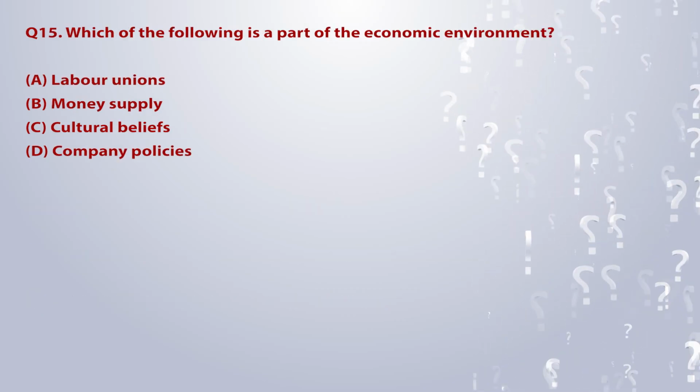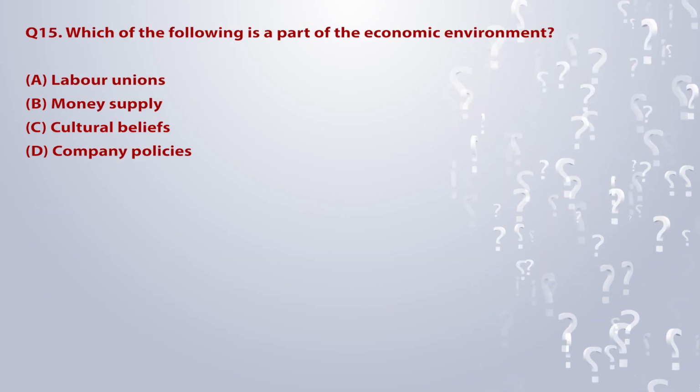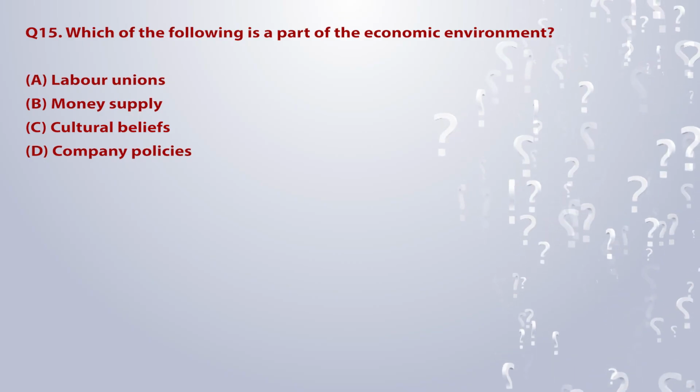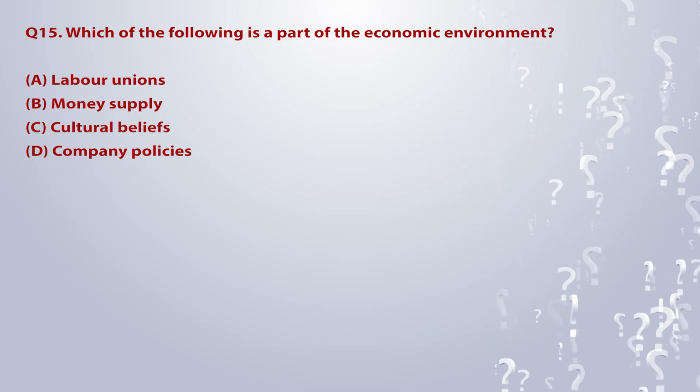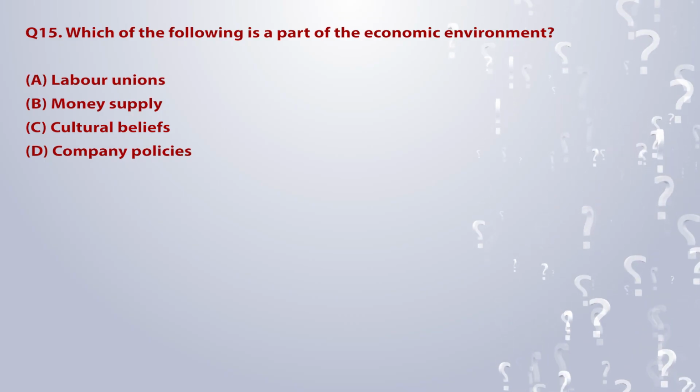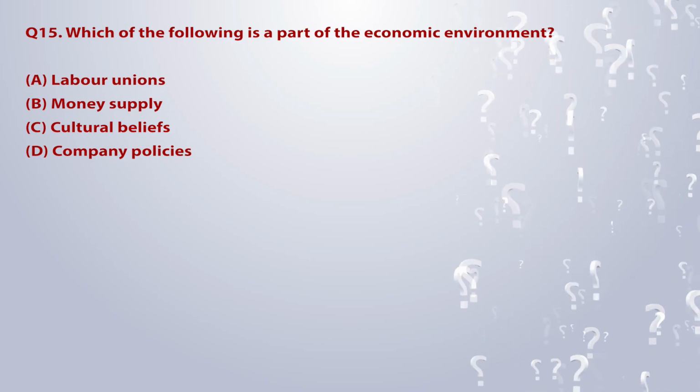Q15. Which of the following is a part of the economic environment? A. Labor unions. B. Money supply. C. Cultural beliefs. D. Company policies.